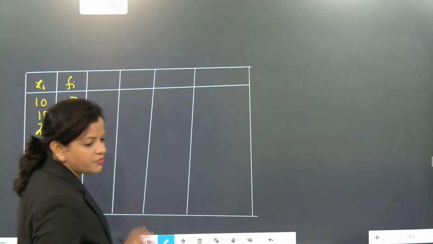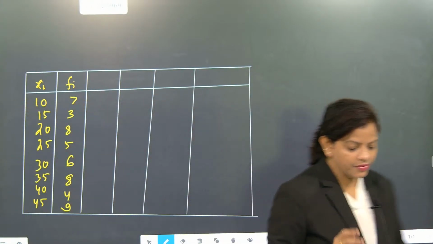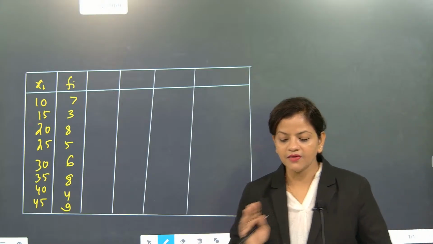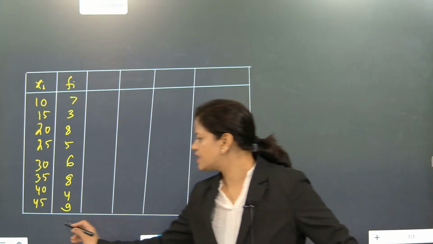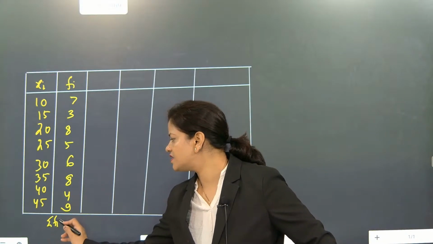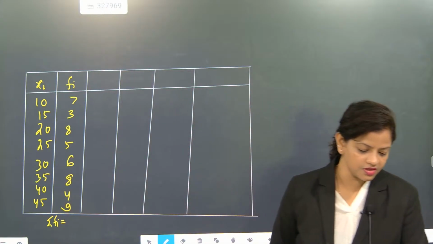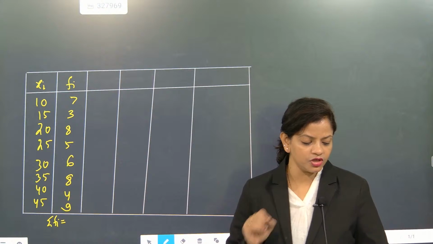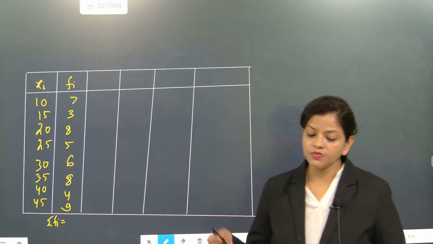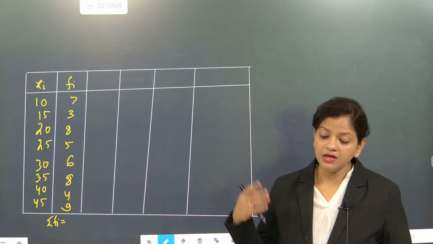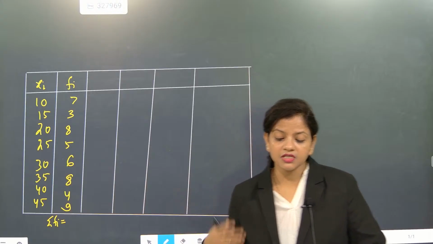So beta, this is the frequency part. First we have to add it up and check how much is coming as summation of frequency. But we need to find cumulative frequency. Our work starts with cumulative frequency because we have to find the mean deviation about its median.